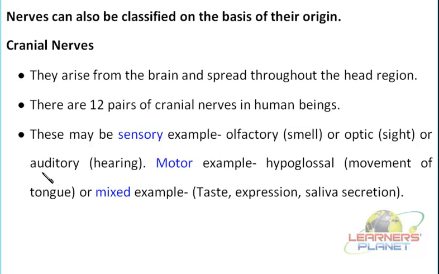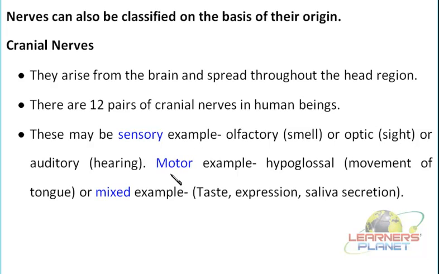Then the auditory functions, right? They are associated with what? With the temporal region of the cerebrum. Besides, it is also linked with various parts of the midbrain from where the action is to be taken. But reception is through the sensory nerves. Besides this, there are some motor nerves.